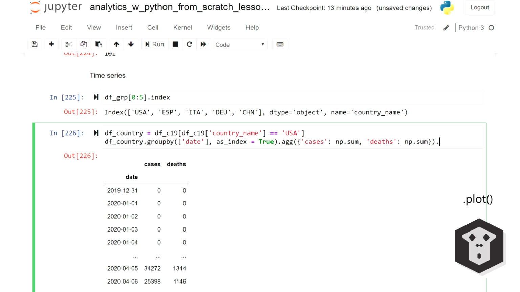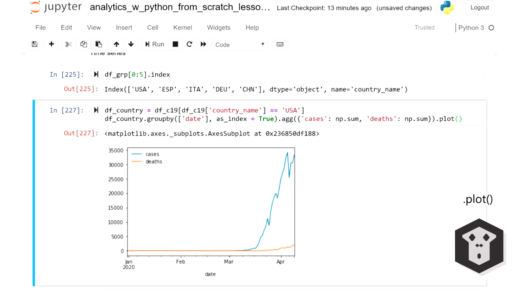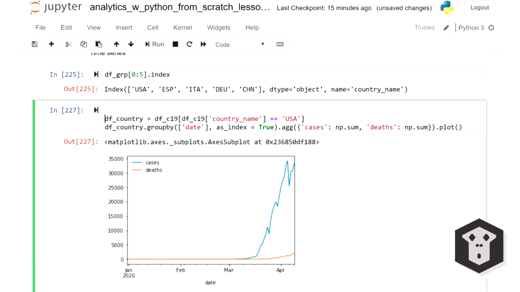And Pandas allows you to do that very easily. You just need to add .plot at the end, and you get 2 trend lines, one for cases, one for deaths in the US. Because Pandas knows that we are dealing with a time series, it doesn't overcrowd the x-axis. You only get monthly markers, although you have daily points. But we can go full Python on this. Let's say we want to see the same chart for each country in the top 5. We're going to use a for loop.